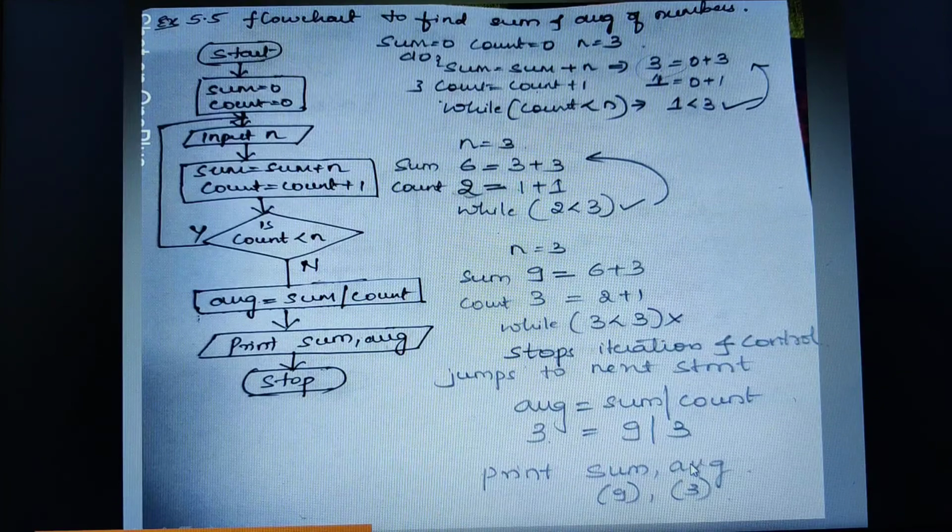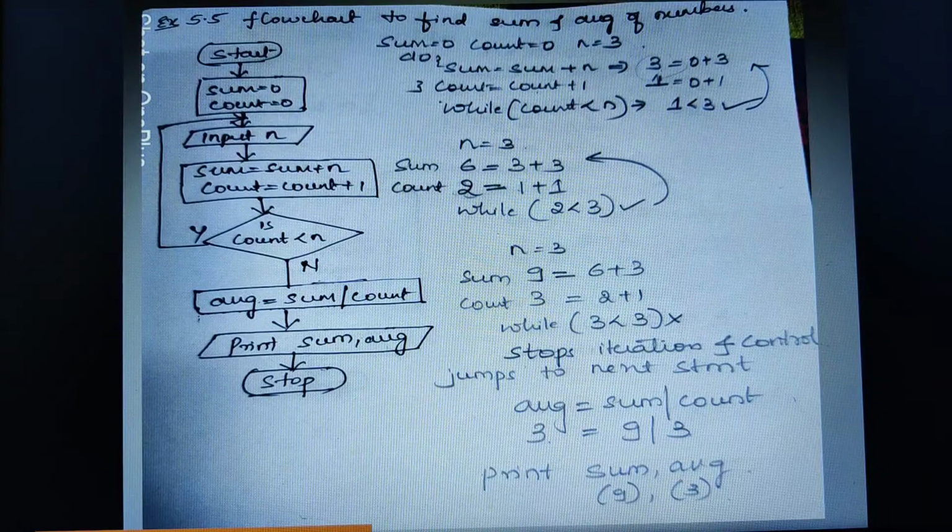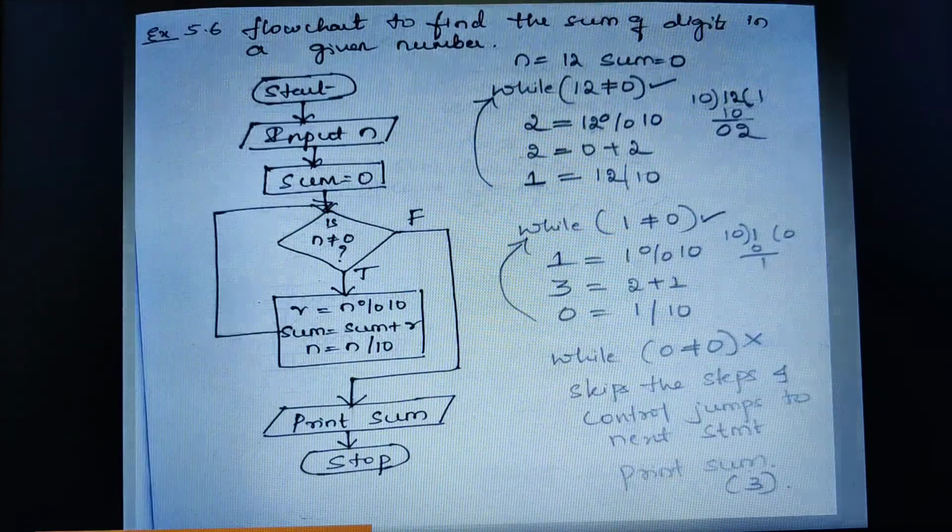Now this is a flowchart to find the sum and average of n numbers. I hope, students, you are able to clearly understand how to draw the flowchart and what is the logic behind this particular flowchart. Now let us move on to the next flowchart here.